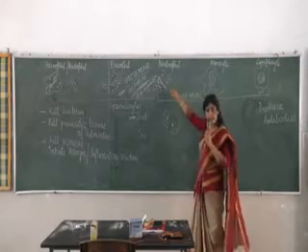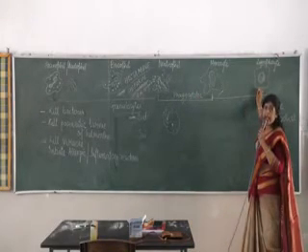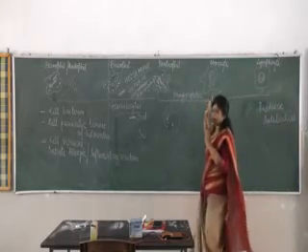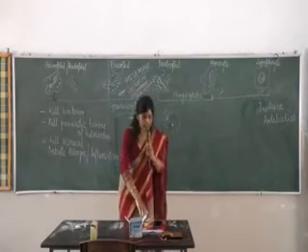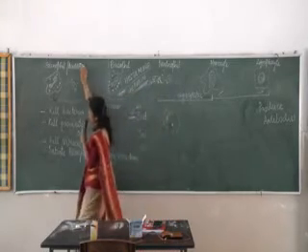These two engulf pathogens, and these kill pathogens by producing antibodies. So all five types of WBCs are engaged in protection. That's all about the functions of WBC.